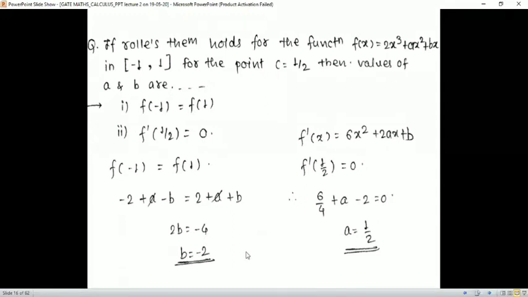Any doubt? Please raise your hand and ask. You can raise your hand also in Zoom. There is an option, raise a hand. Okay, good. We'll go to the next slide.